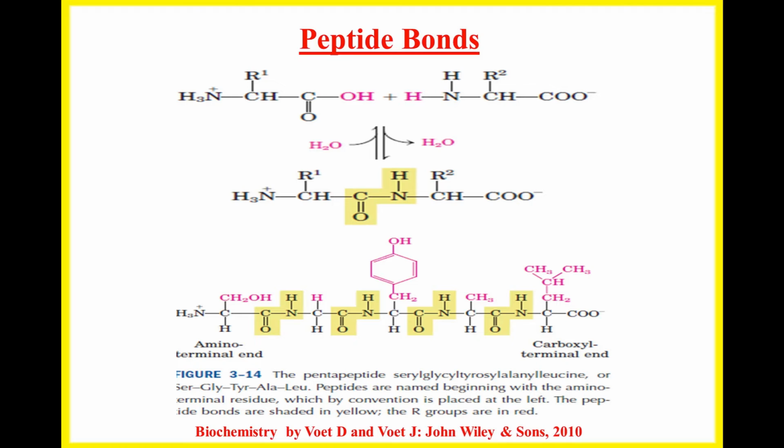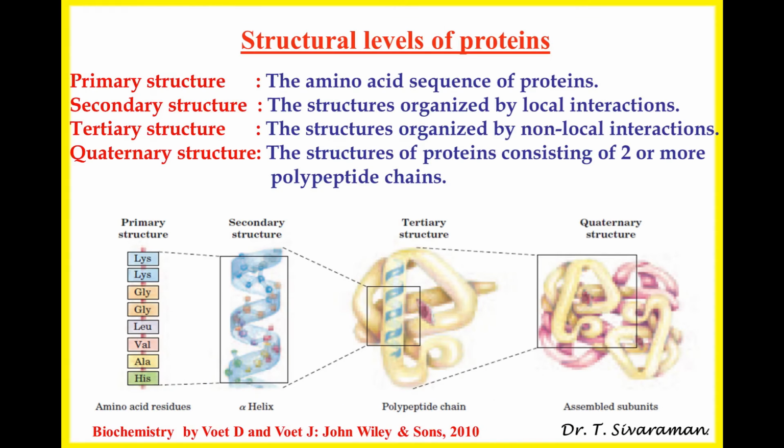Now, we have a very clear answer to the question, what are proteins? Proteins are made up of alpha L-amino acids that are linked by peptide bonds. Now let us discuss the various structural levels of proteins. There are four structural levels: primary structure, secondary structure, tertiary structure, and quaternary structure.